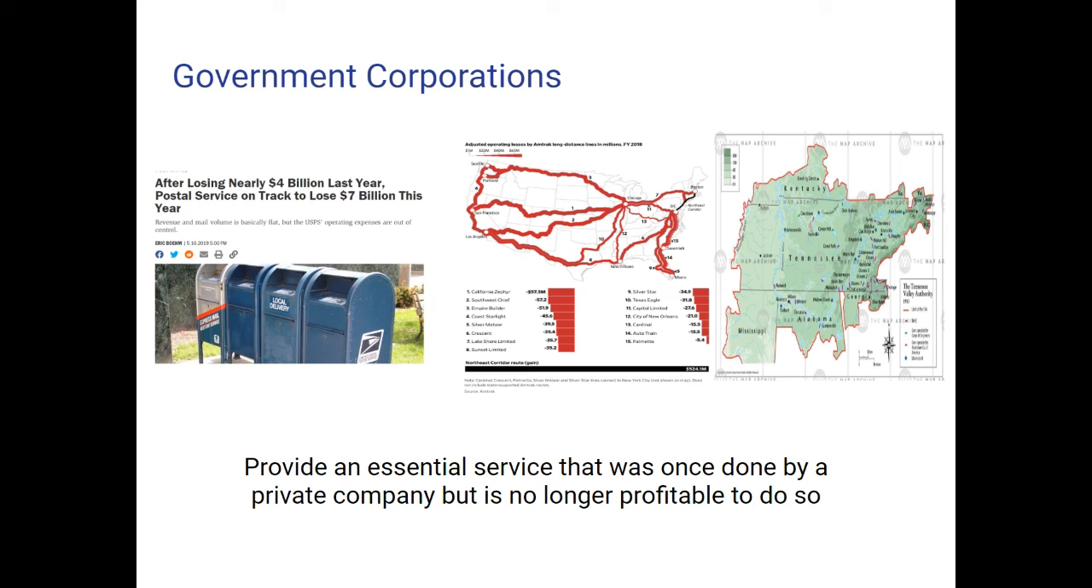Or Amtrak. Amtrak, the national rail service, is actually run by the government. No company wants to do that anymore because it doesn't make money, but the government doesn't want there to not be a rail service that goes across the country. Or the Tennessee Valley Authority, the TVA, which provides energy to rural America. There's no company that wants to do that because it's not profitable. But the government takes it on because it doesn't want a large section of rural America not to have access to affordable energy.